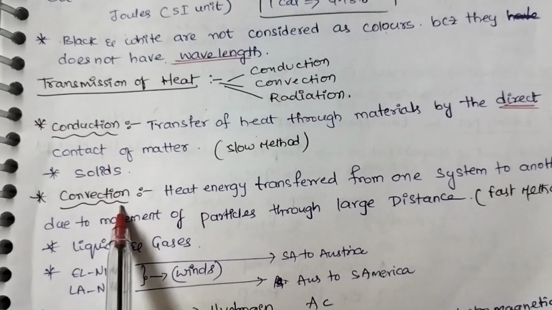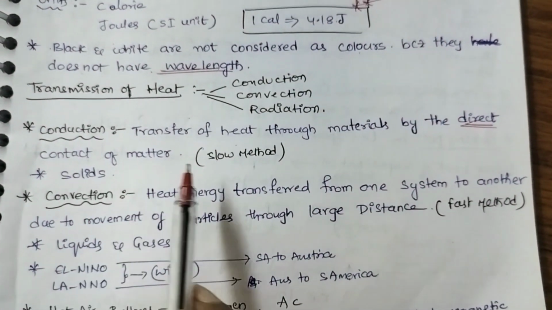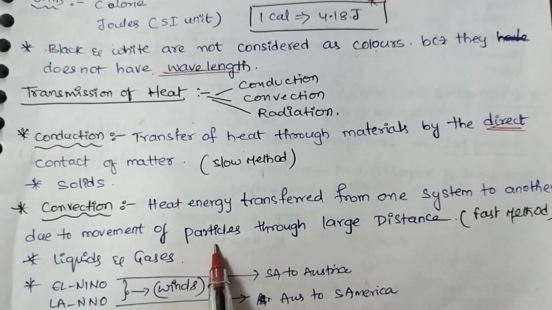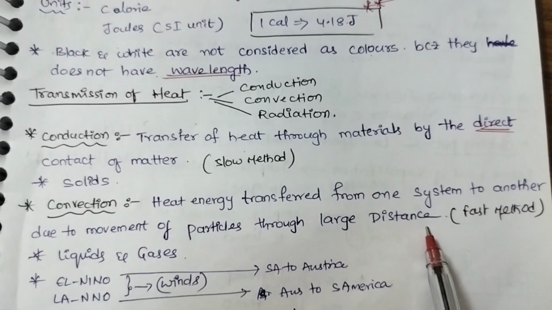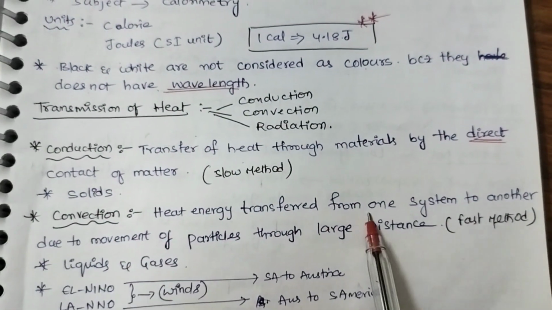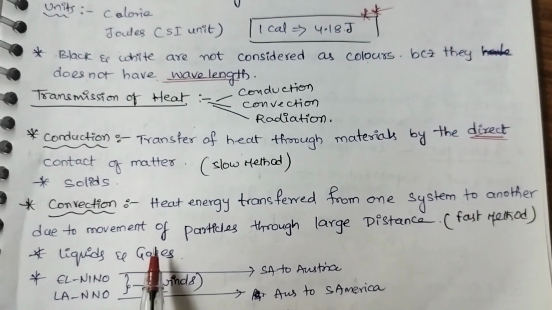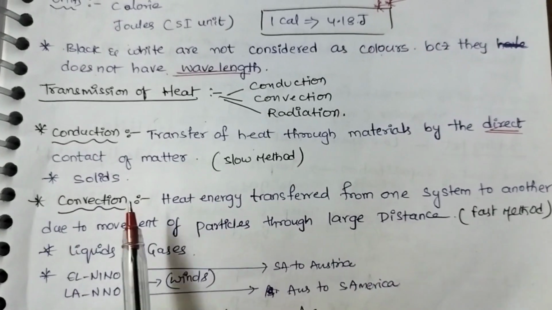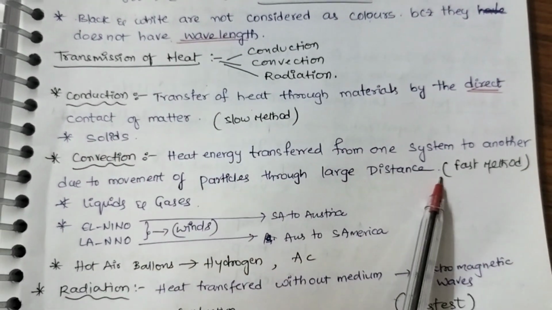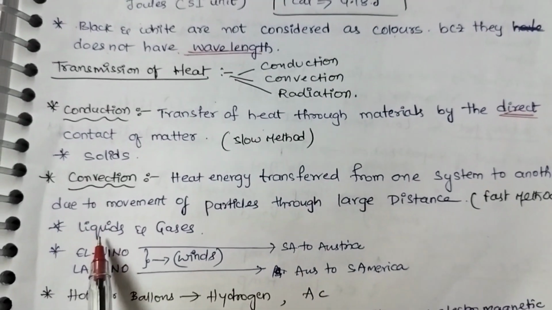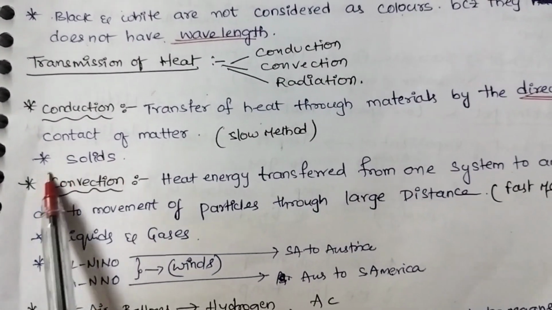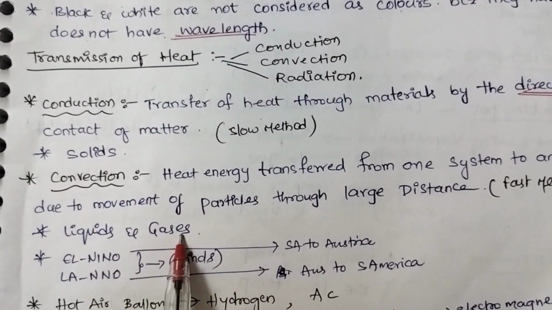When it comes to convection, heat energy is transferred from one system to another system due to the movement of particles through a large distance. Here there is a large distance gap between the two systems. Conduction is a slow process but convection is a fast process, and this generally happens in the case of liquids and gases. Conduction happens in solids, whereas convection happens in liquids and gases.